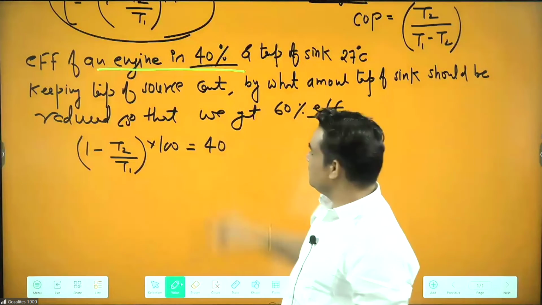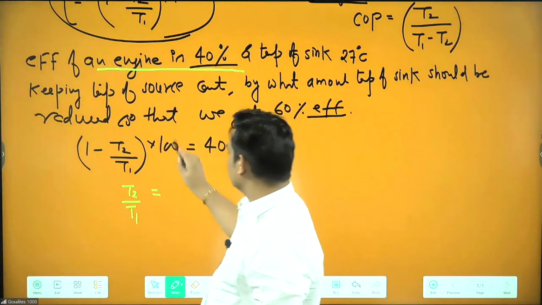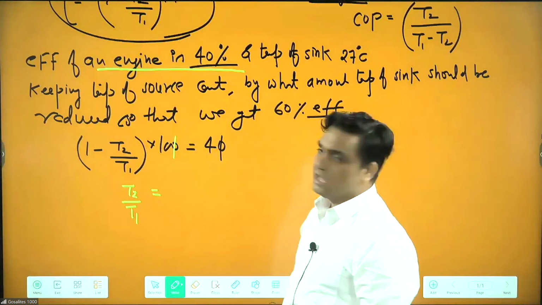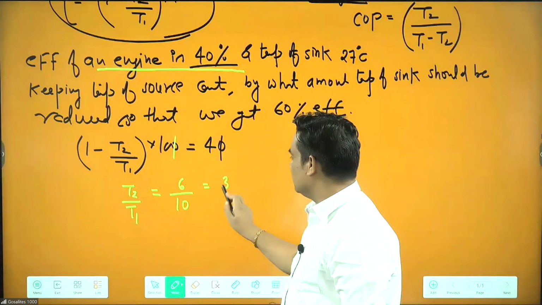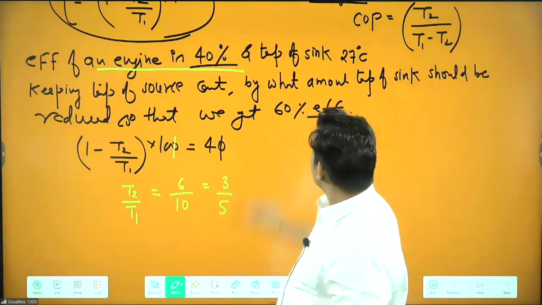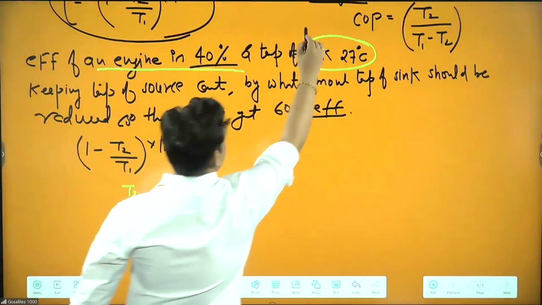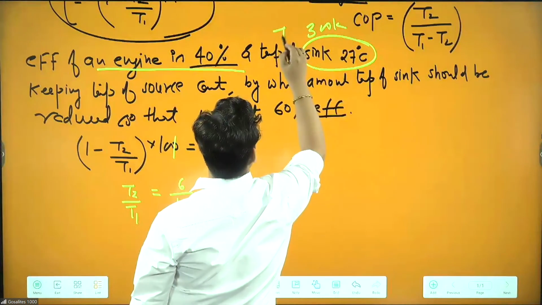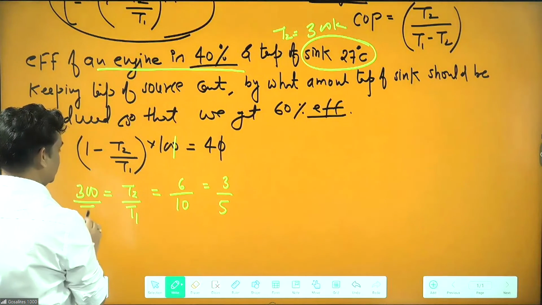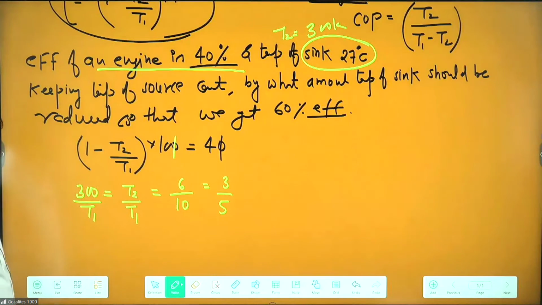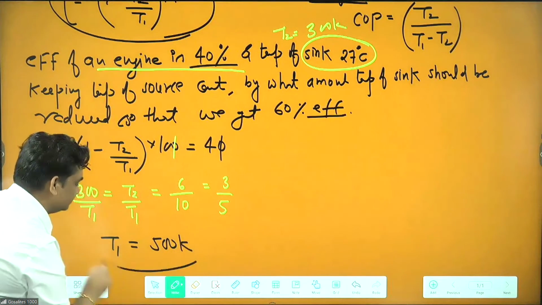Now here we can say T2 by T1 equals 4 by 10, and we can take 6 by 10, or we can say it is 3 by 5. Temperature of sink is given, means T2 is given to you, 300 Kelvin. So I can write 300 divided by T1, and we can find how much T1 will be. T1 is going to be 500 Kelvin.